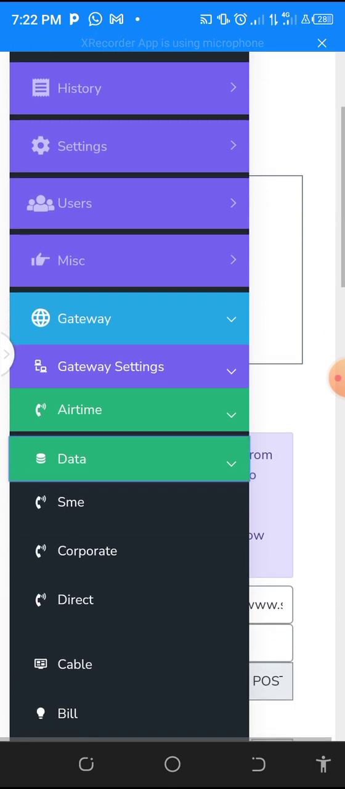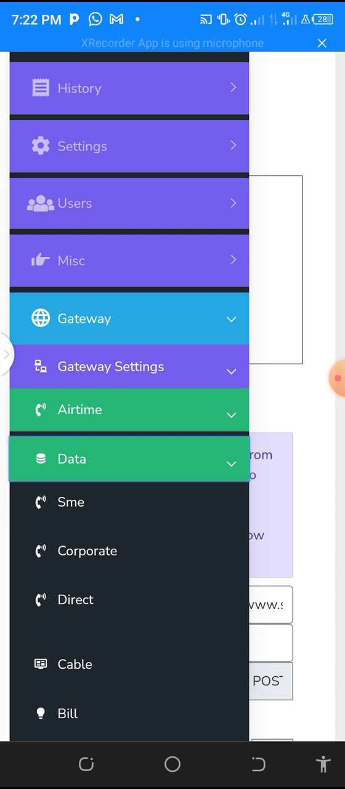Then we have 3 types of data available. We have SME, corporate gifting, and direct. Every one of the networks, MTN, Glo, 9 Mobile, and Airtel, has direct data. MTN has SME, corporate gifting, and the direct. As of now, for Glo, we have Glo corporate gifting and Glo gifting. And for Airtel, we have Airtel corporate gifting and Airtel gifting.